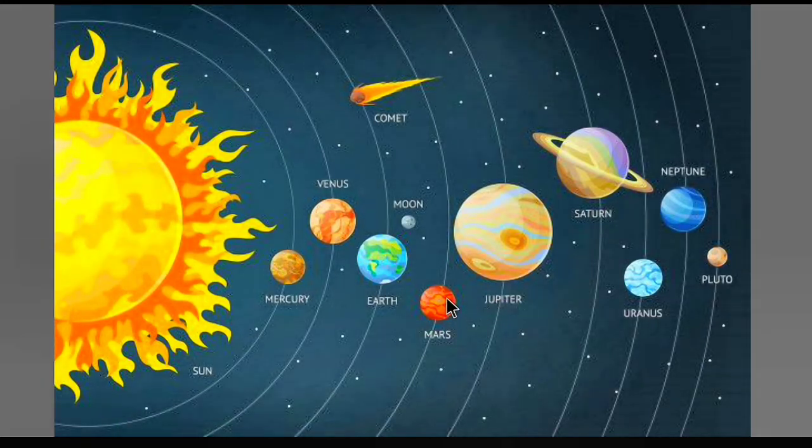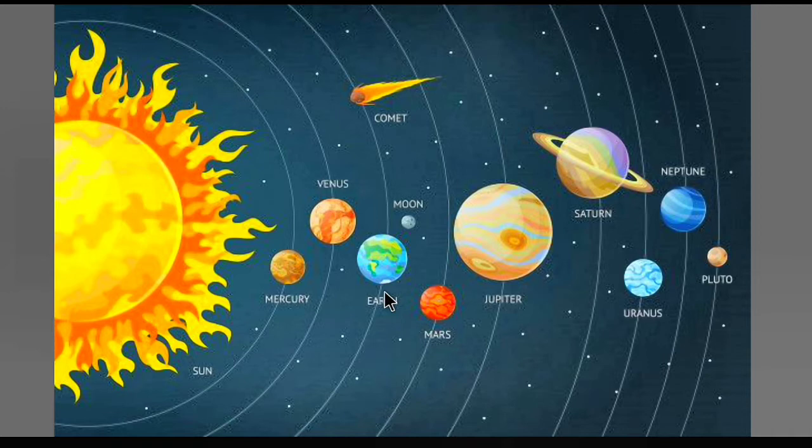Now see, students, in this picture we can see the Earth. As we all know, we are living on the Earth, and the Earth is a planet. Can you tell me why we can call the Earth a planet? Because we have just seen the meaning of planet: a heavenly body that does not twinkle. The Earth is also a heavenly body and it does not twinkle. Again, what is the second point?